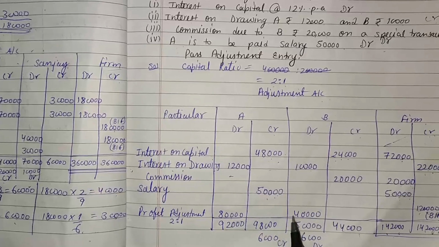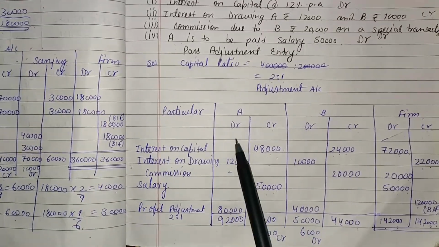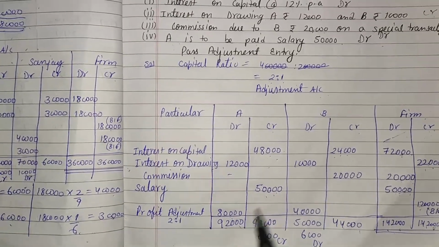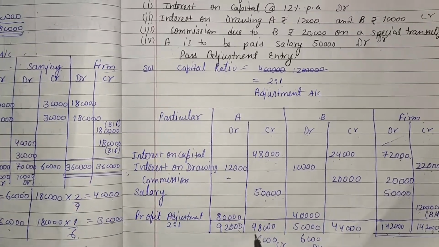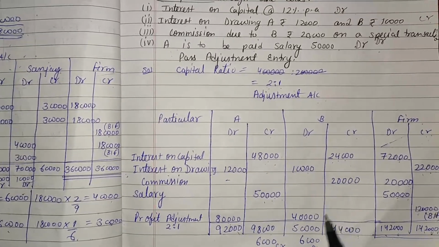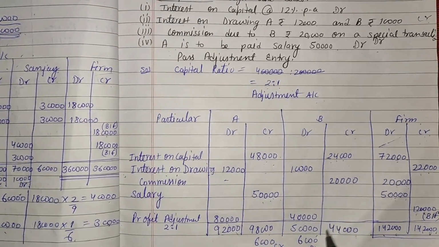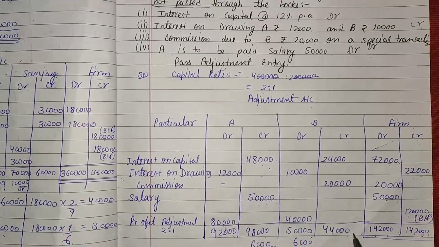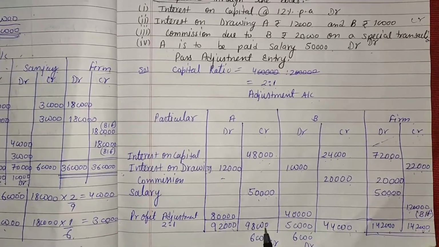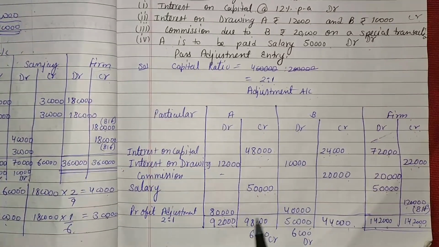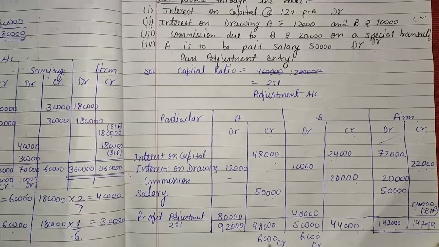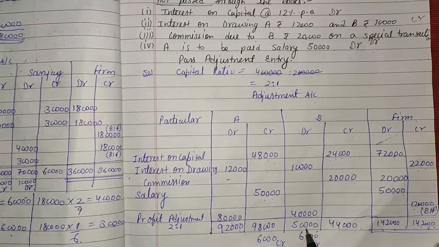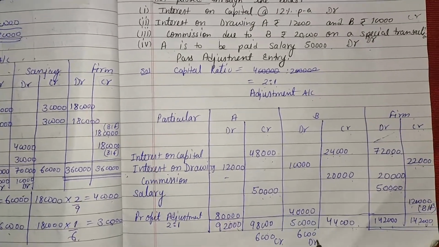That 1,20,000 is distributed in the ratio 2:1 and we get 80,000 and 40,000. Sum of all these columns: 12,000 plus 80,000 we are getting 92,000. 48,000 plus 50,000 we are getting 98,000. 10,000 plus 40,000 we are getting 50,000. 24,000 plus 20,000 we are getting 44,000. By comparing A's column we are getting the credit side greater than the debit side by rupees 6,000. By comparing B's column we are getting the debit side greater than the credit side by rupees 6,000.